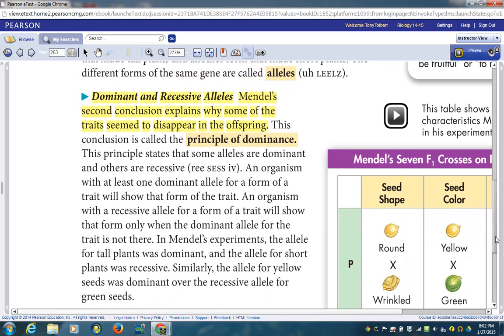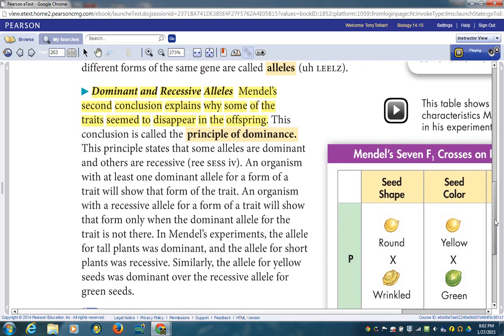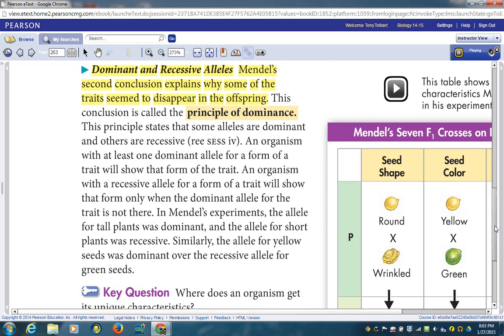Dominant and recessive alleles. Mendel's second conclusion explains why some of the traits seem to disappear in the offspring. This conclusion is called the principle of dominance. This principle states that some alleles are dominant and others are recessive. An organism with at least one dominant allele for a form of a trait will show that form of the trait. An organism with a recessive allele for a form of a trait will show that form only when the dominant allele for the trait is not there.